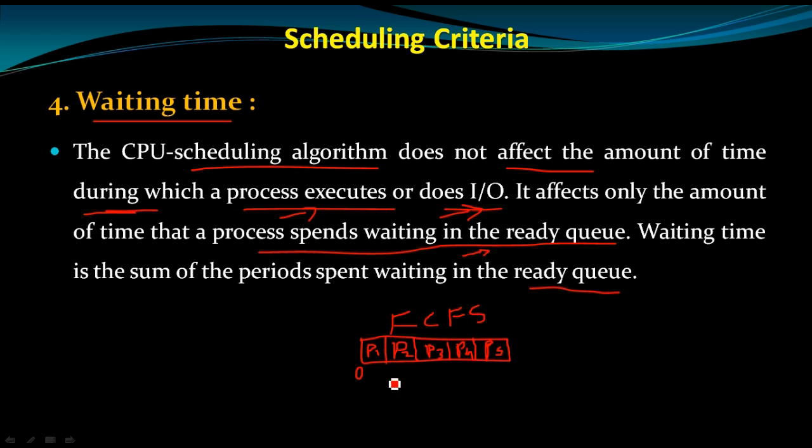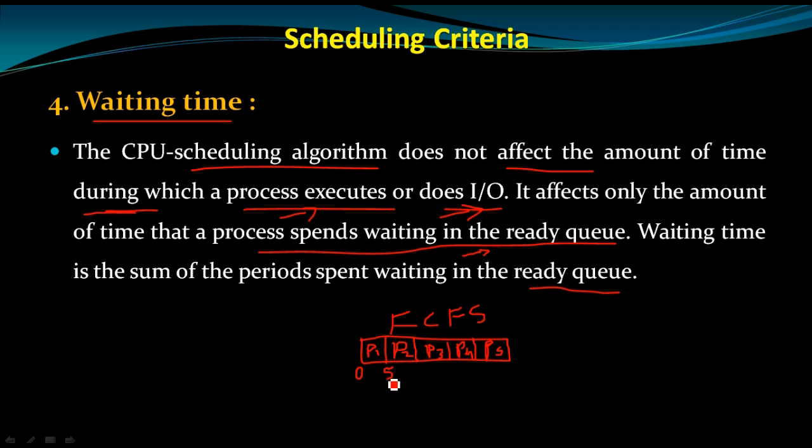P1 requires 5 seconds of time, so it executes and there is no waiting time for P1. So 0 is the waiting time for P1, whereas P1 takes 5 seconds to complete, so the waiting time for P2 becomes 5.